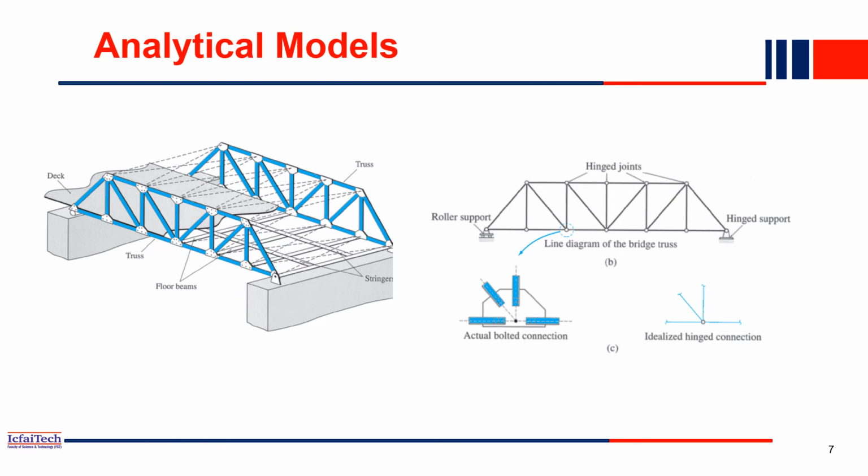Now, what is an analytical model? You now understood the different types of structures: one is the tension structure, one is the compression structure, another is the truss and shear structure, and then you saw the bending structure. Whatever I have discussed till now is theoretical structure. In reality, you will see structures in different shapes. For example, this is a real bridge.